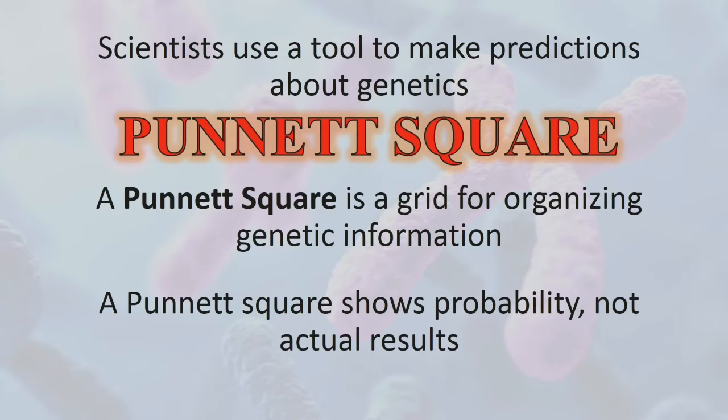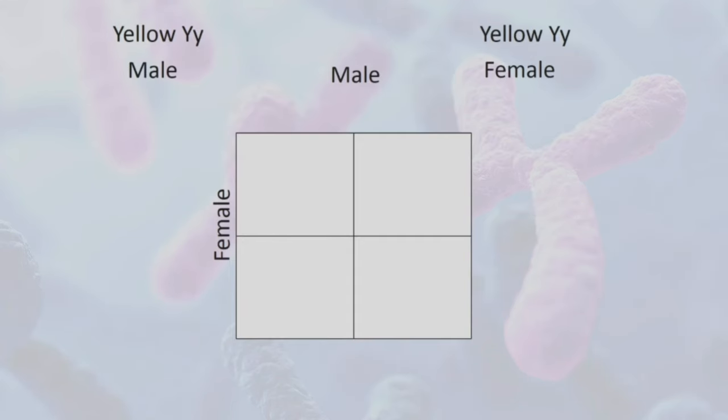Scientists use a tool to make predictions about genetics. It is called as Punnett Square. A Punnett Square is a grid for organizing genetic information. A Punnett Square shows the probability, not the actual result, of the traits of an organism. So this is the actual sample of the Punnett Square. Actually, simple pa lang ito kasi papakita ko lang dito yung simple and kaunti pa lang ng mga traits na i-distribute. The purpose of this Punnett Square is for you to be able to see the probability of the traits that is being passed on the offspring.